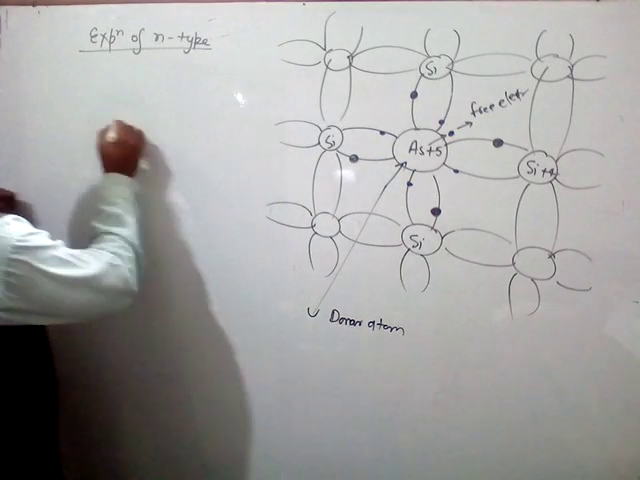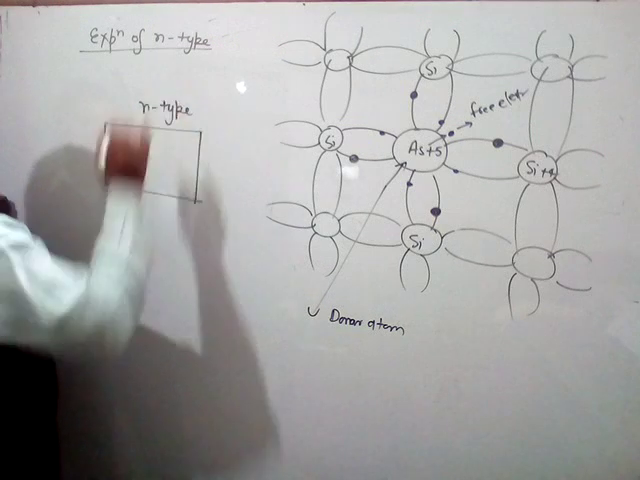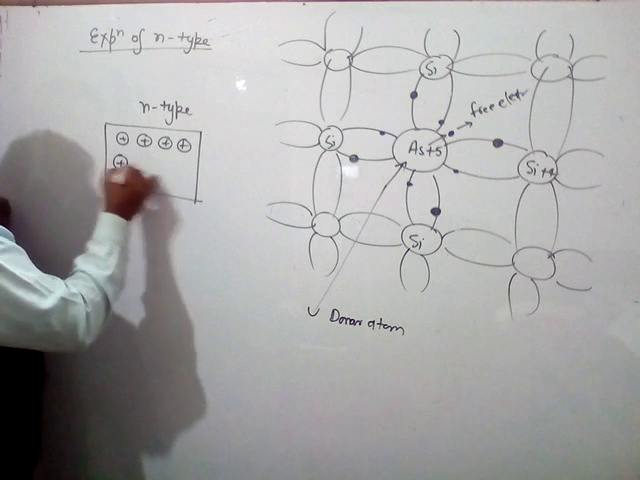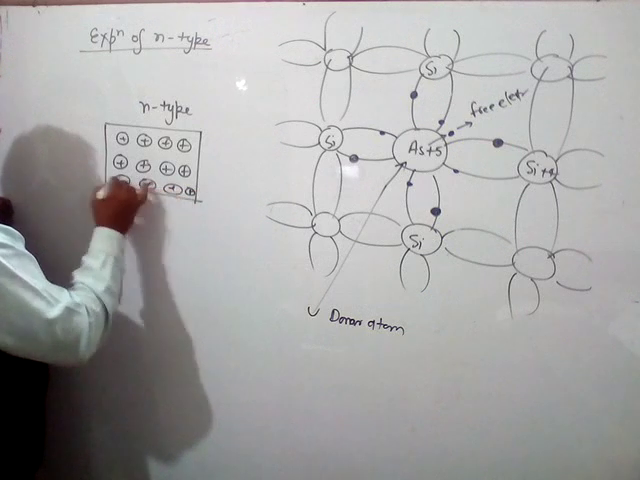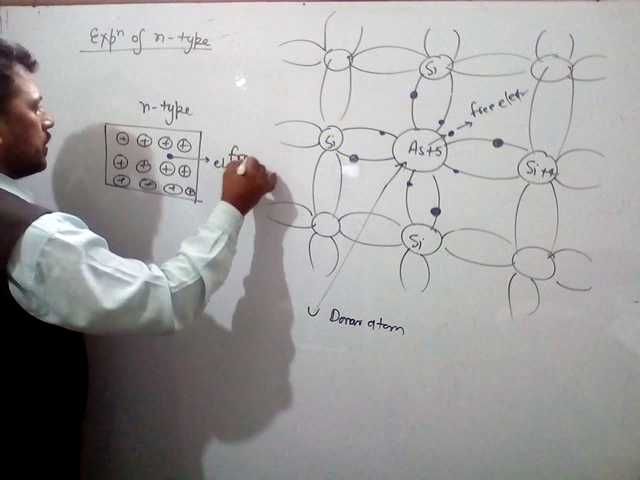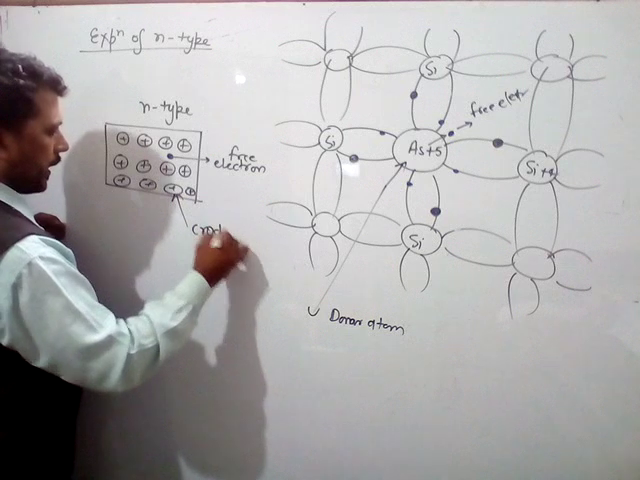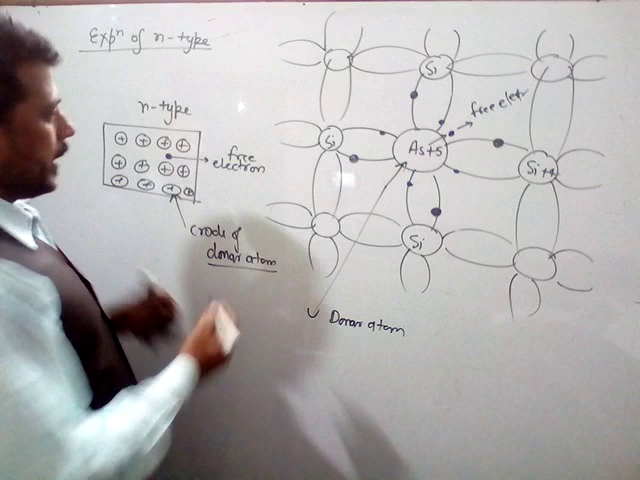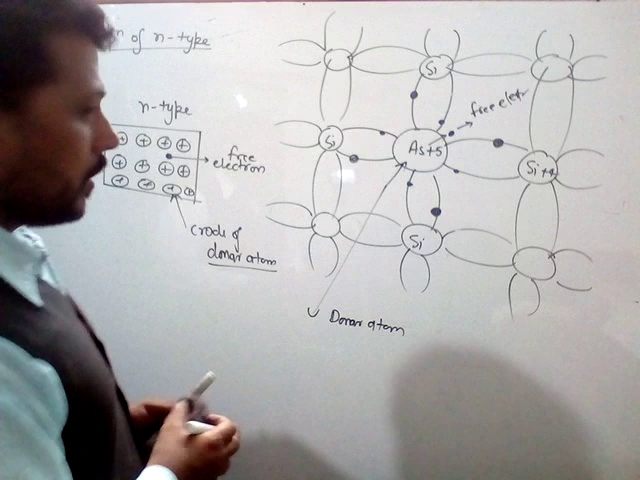So in this way, the diagram for the n-type of semiconductor is noted like this. This is the symbol of positive, just like this, and here this is the electron, meaning the free electrons which work as the charge carrier. And this is the symbol of the donor atom, which donates this electron for the needed atom. Okay, so this is the explanation of the n-type of semiconductor.